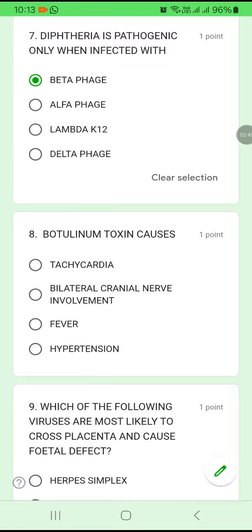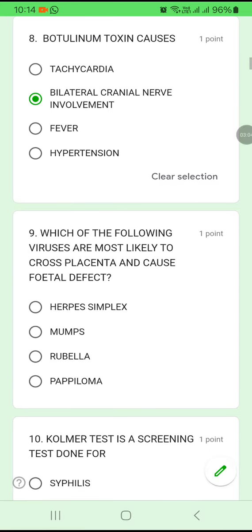Question number 8. Botulinum toxin causes tachycardia, involvement of the cranial nerve, fever, or hypertension? Botulinum toxin, actually in case of tetanus, it causes what? Cranial nerve involvement. So bilateral cranial nerve involvement.